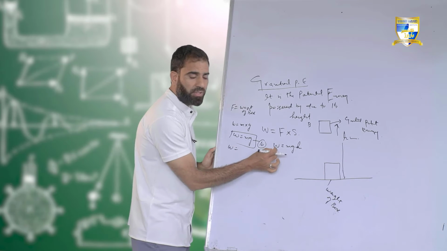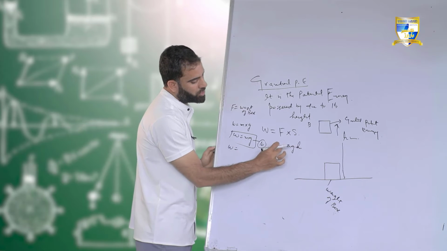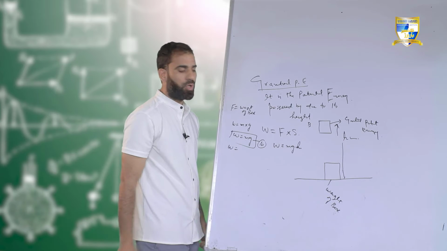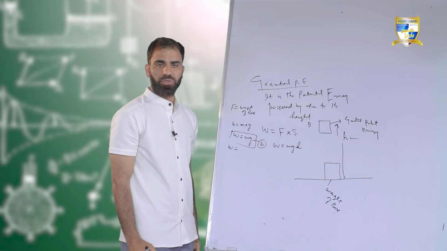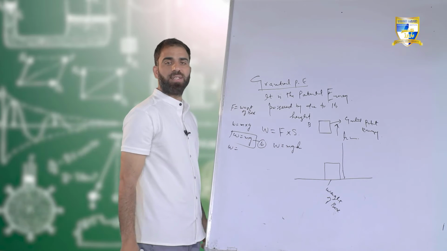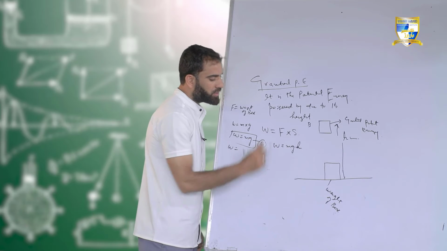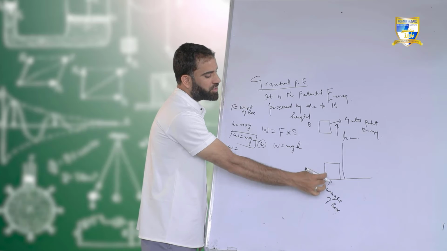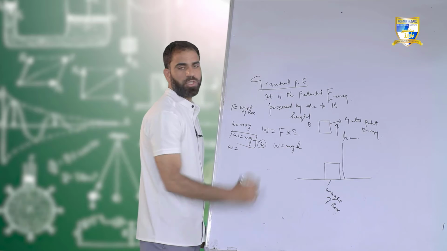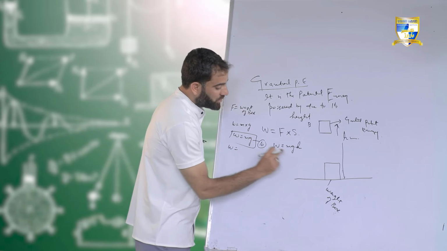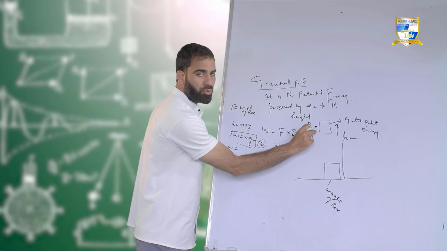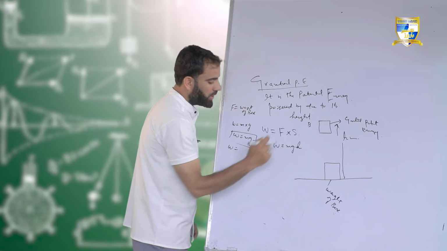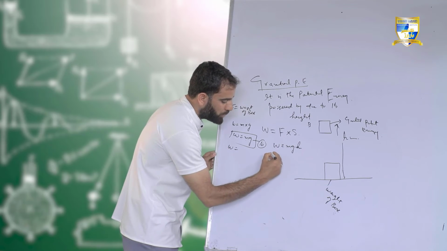So work has been done on this box, and that work equals mgh. What is m? It is the mass of an object. What is g? It is acceleration due to gravity. What is h? It is displacement, or you can simply say it is the height up to which you have lifted this box. Now this work gets stored in this box, in the form of what? In the form of potential energy.